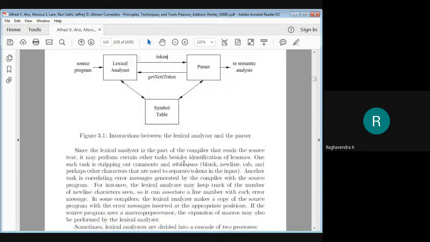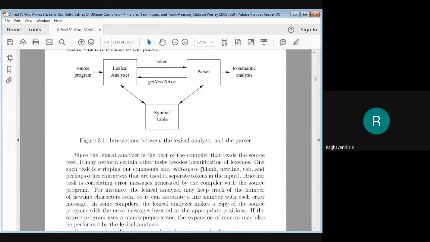Now, when the lexical analyzer is reading the source program, it may also perform certain other tasks. For example, first, as I mentioned, it has to identify lexemes. Once lexemes are identified, they can be categorized as tokens and returned to the parser. That is one of the major tasks.